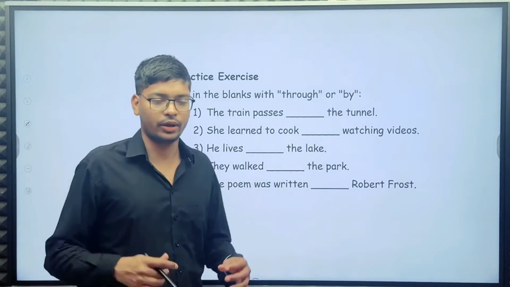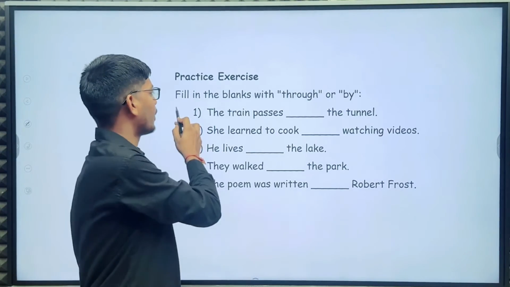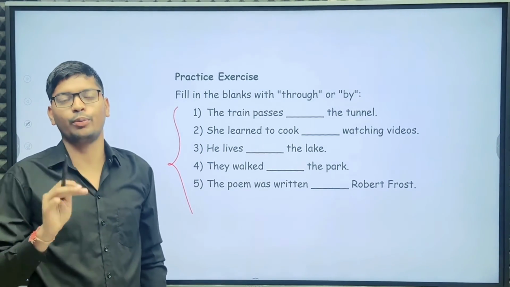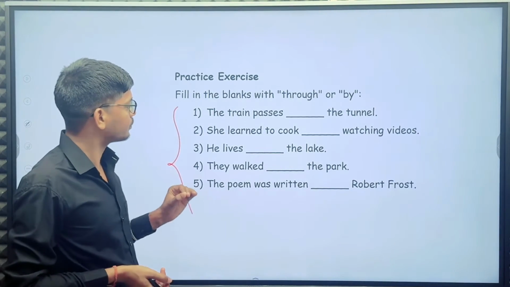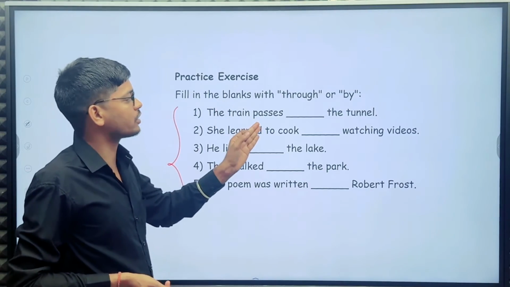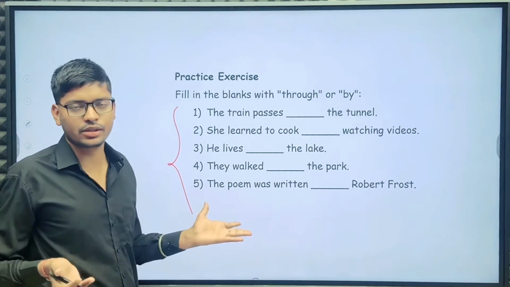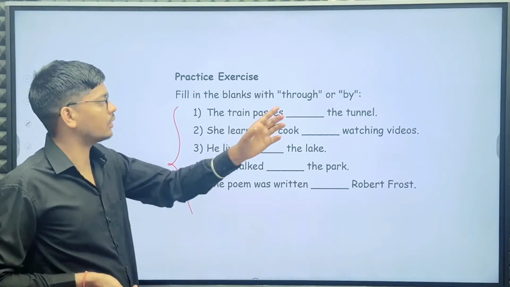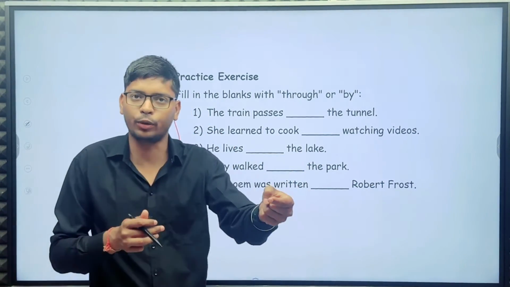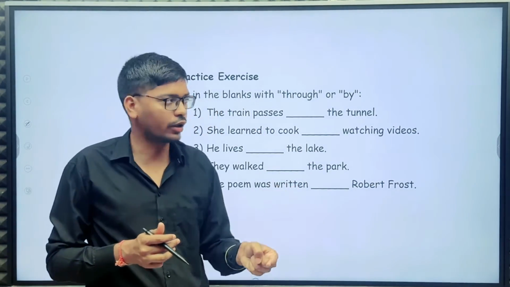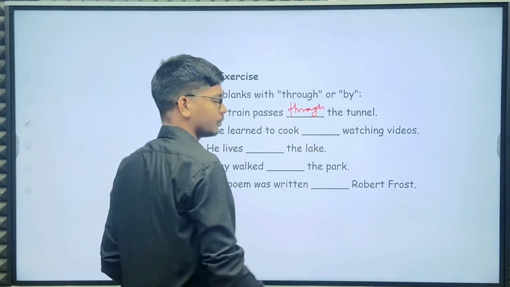Let's see the practice exercise. Here are some questions. Fill in these blanks the right way. The train passes the tunnel. So what is right here? You can easily understand the train is going from one point to another point. So here you have to use through.